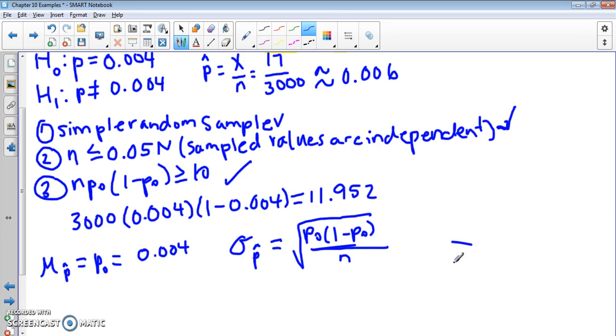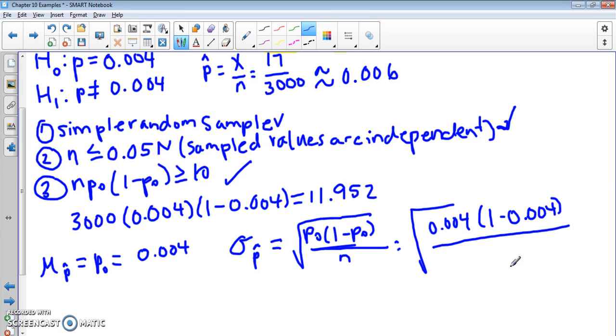So this is the square root of 0.004 times 1 minus 0.004, all divided by 3,000.